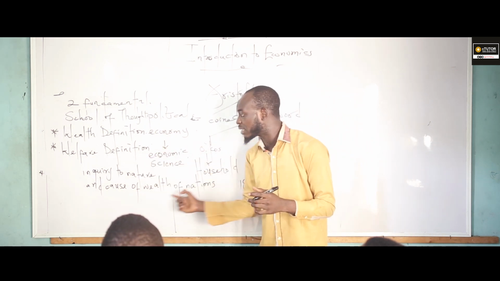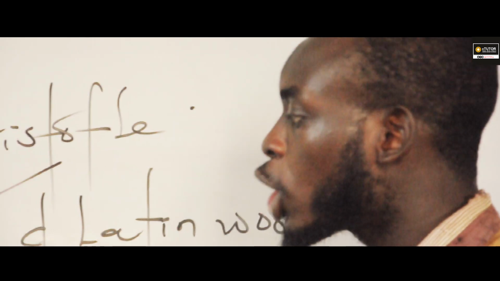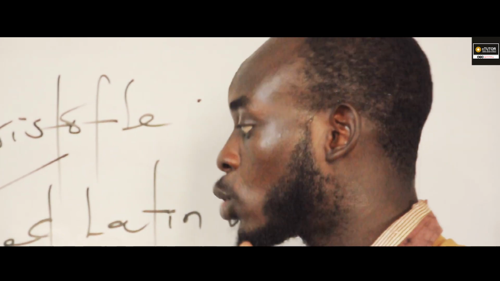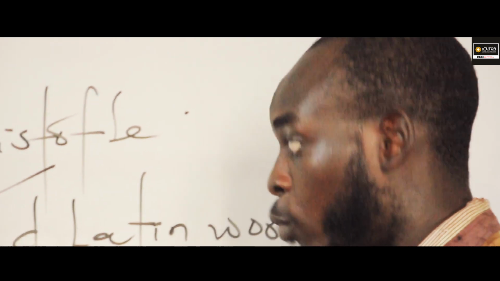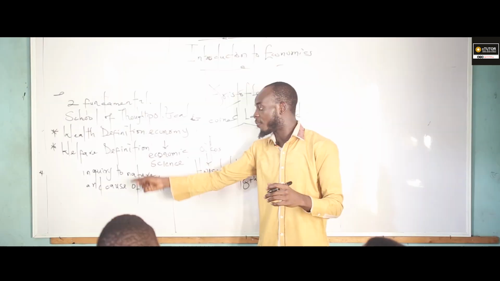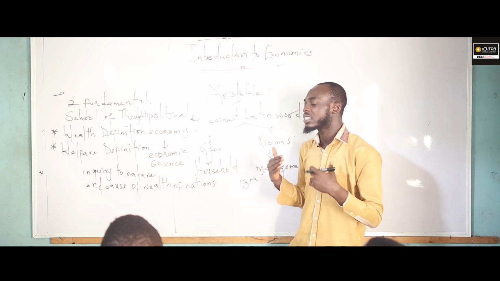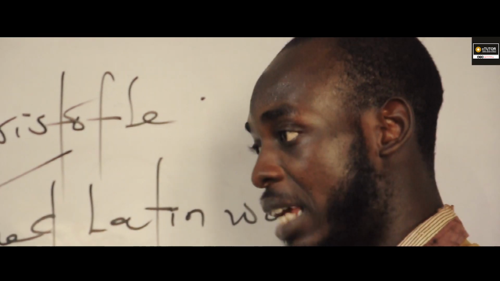Now, looking at this definition, his definition was only emphasizing wealth alone. If we need to elaborate, it only emphasizes more on wealth. That's the reason why his definition was not accepted.